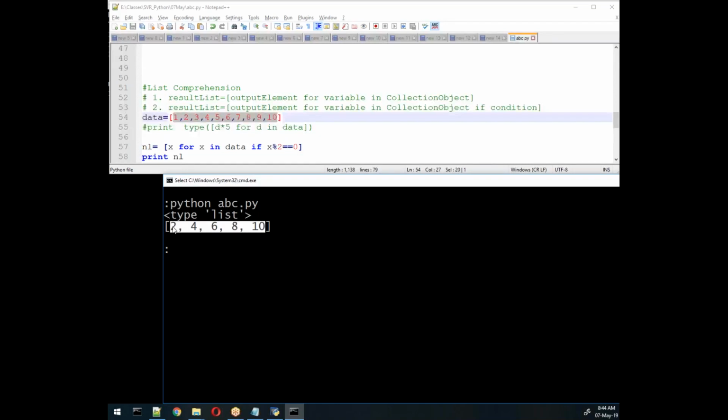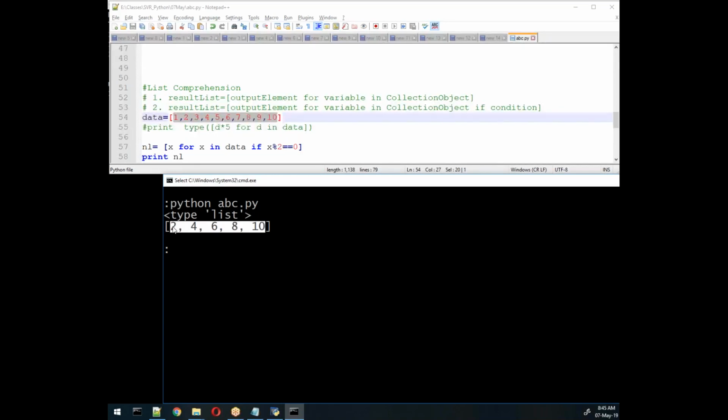So you are taking the data list and trying to divide that particular data list by 2, one by one. If it is equal to 0, then you are returning it to n1 and displaying it, right? Yes. Otherwise, if it is not divided properly, I'll neglect that value.